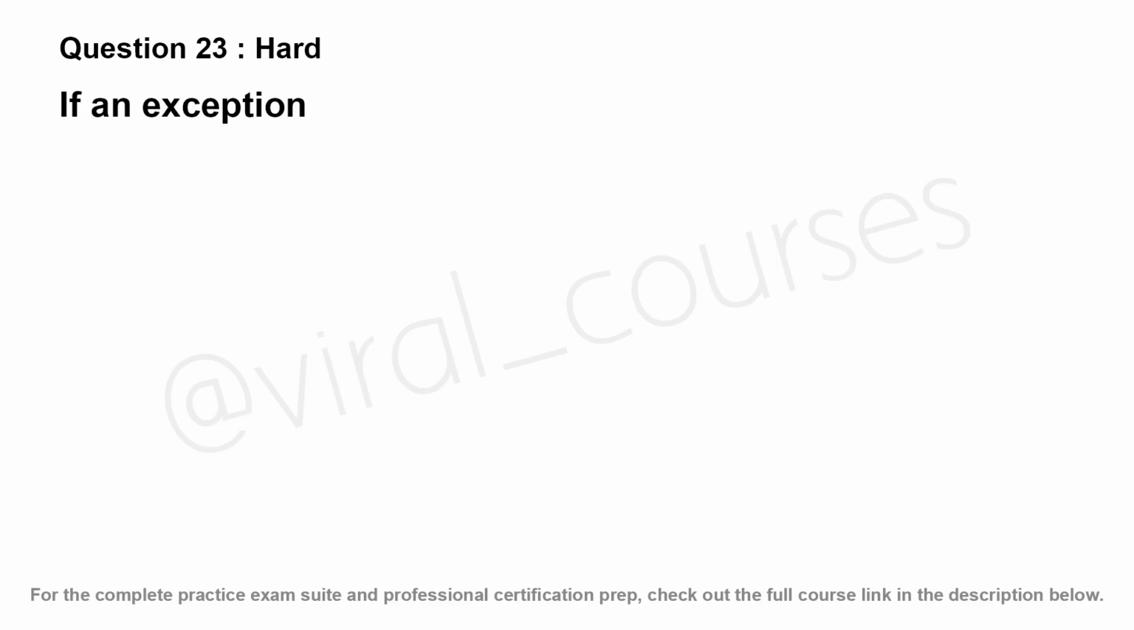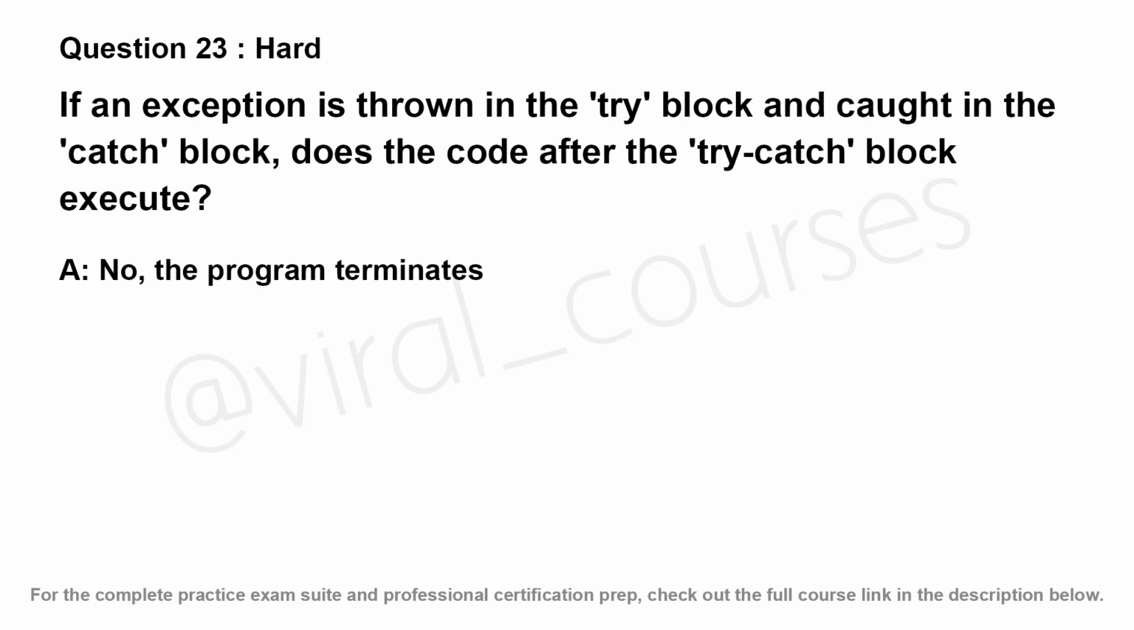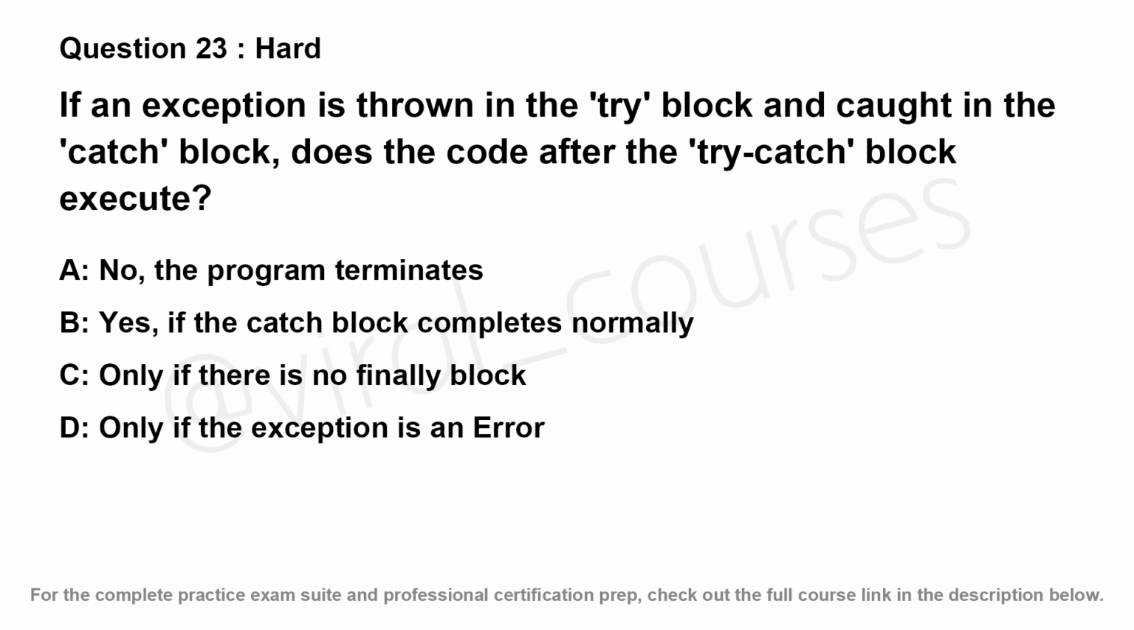If an exception is thrown in the try block and caught in the catch block, does the code after the try-catch block execute? Option A, no. The program terminates. Option B, yes, if the catch block completes normally. Option C, only if there is no finally block. Option D, only if the exception is an error.